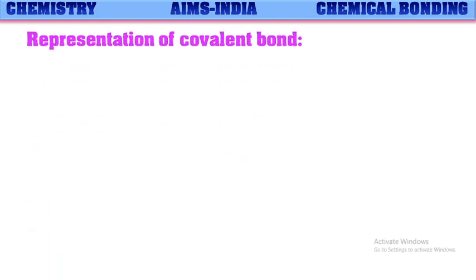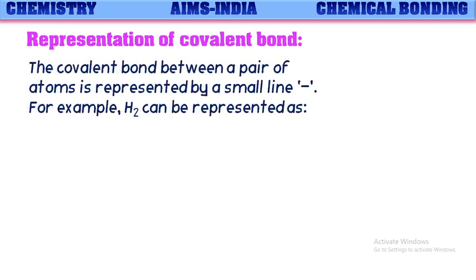So how to represent the covalent bond? The covalent bond between a pair of atoms is represented by a small line between the symbols of those two elements. For example, the hydrogen molecule formation can be represented like this. Two symbols of hydrogen atoms are written, and between these two, a small line is drawn. This represents sharing of a pair of electrons between these two atoms.